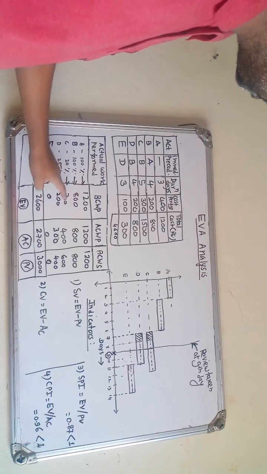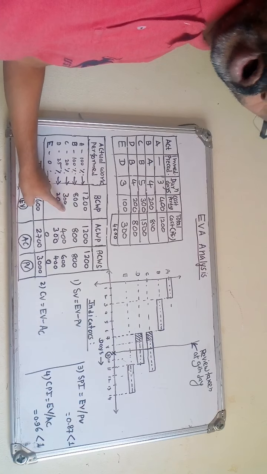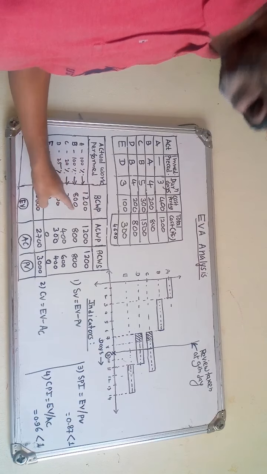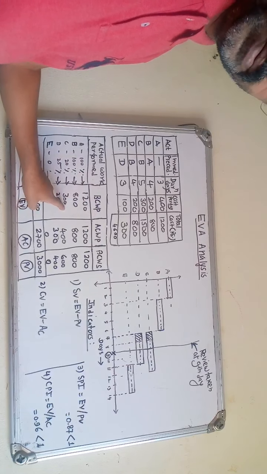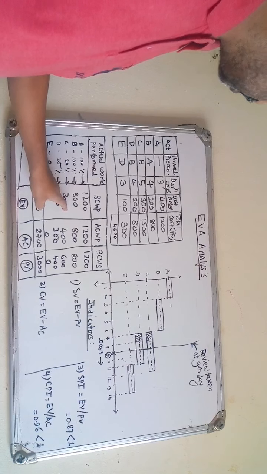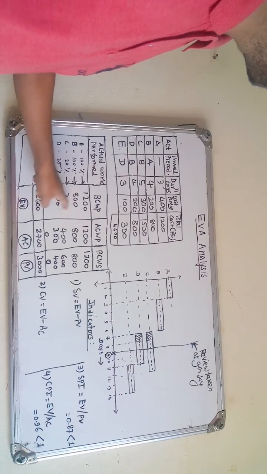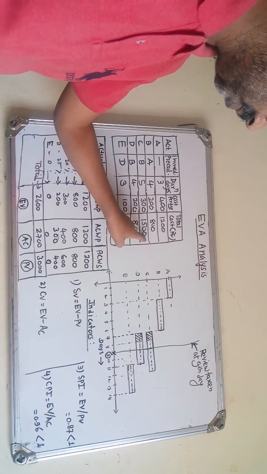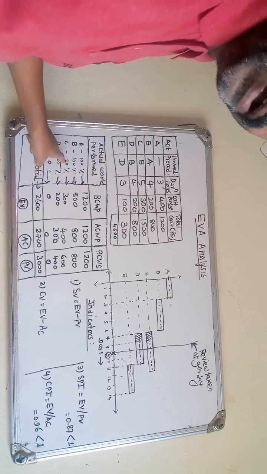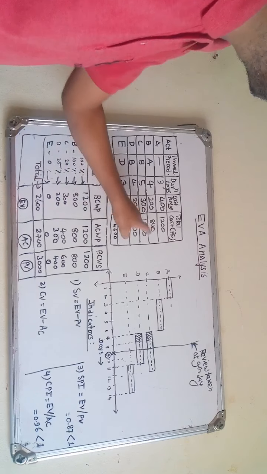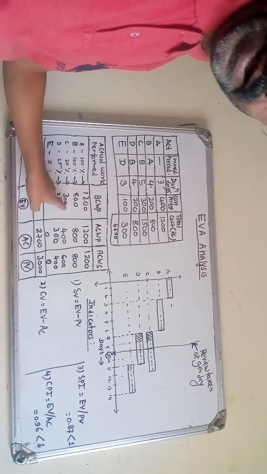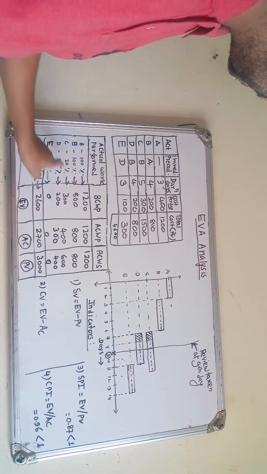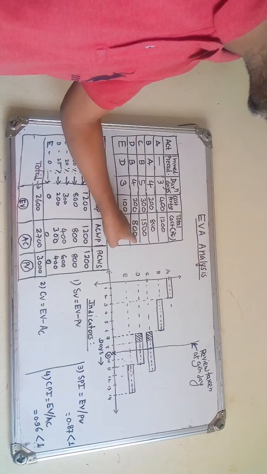How is it? So if you see the activity C, the total cost of the activity C is rupees 1500 and actual work performed is 20%. So 20% of 1500, that is nothing but 300. So that is to be written here. Similarly, activity D, total cost of the activity is 800. Activity D is actually completed 25%, 25% of that particular 800, that gives the 200.